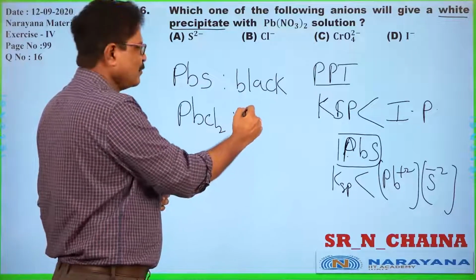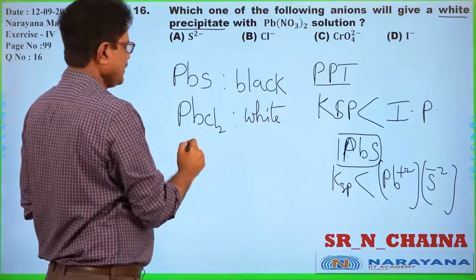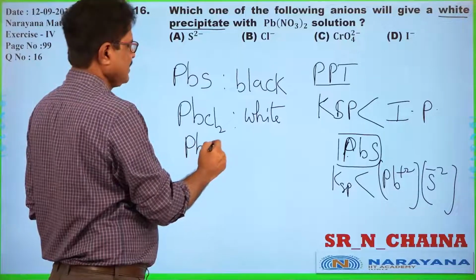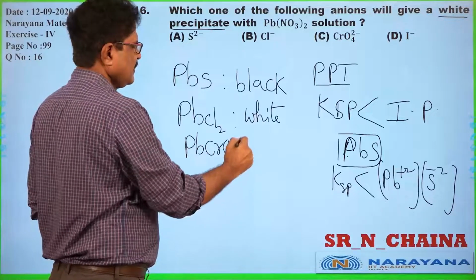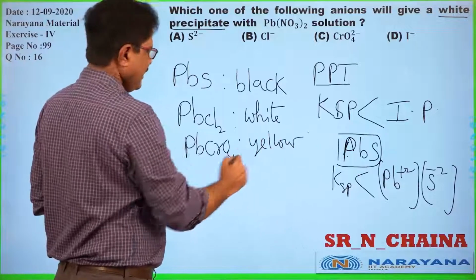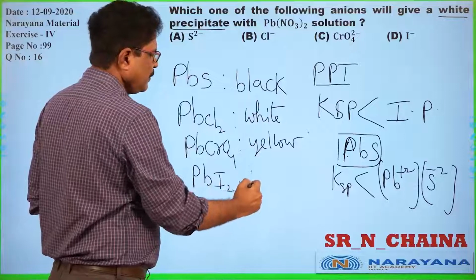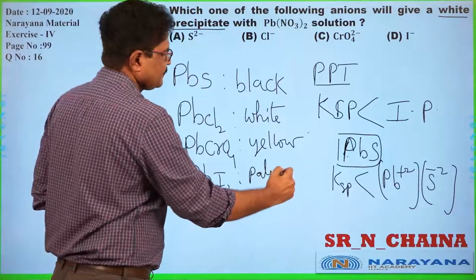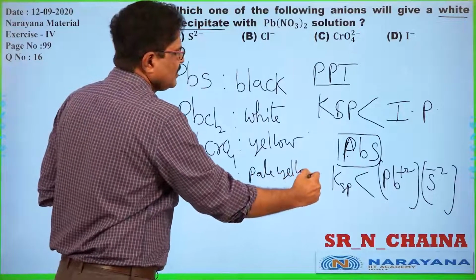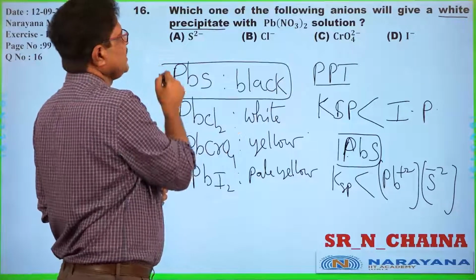PbCl2 is a white colored precipitation. PbCrO4 is a yellow colored precipitation. And finally PbI2 is a pale yellow precipitation. Among these four, PbS is the black precipitation.